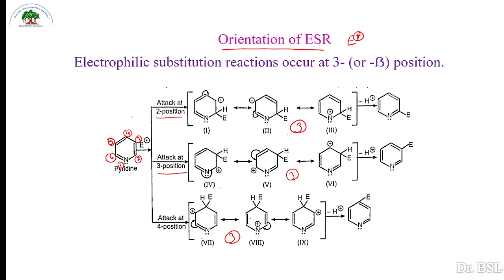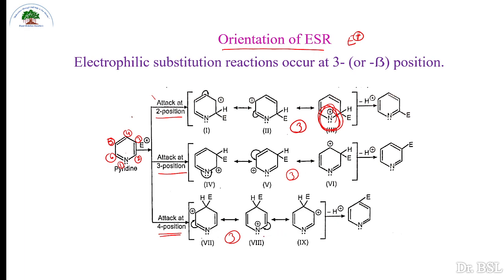But when we see attack at position 2 and 4, we observe that there is positive charge on nitrogen when delocalization takes place, or when this sigma complex stabilizes by delocalization of its canonical structures.